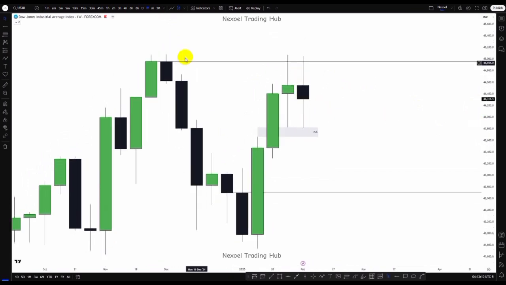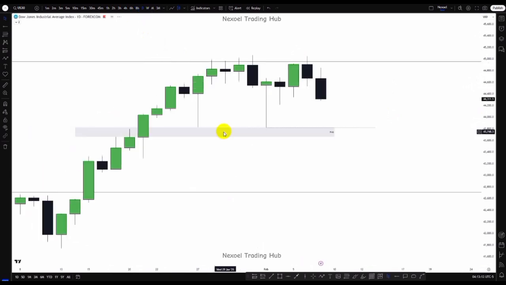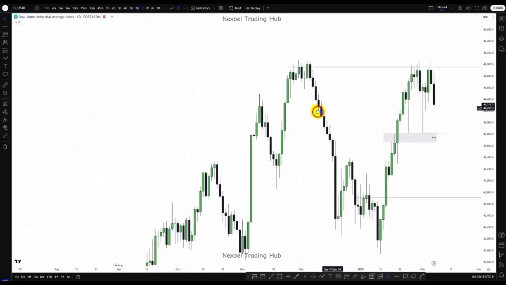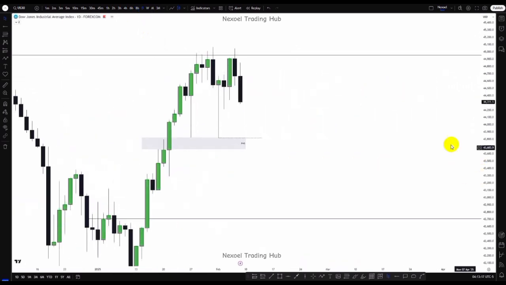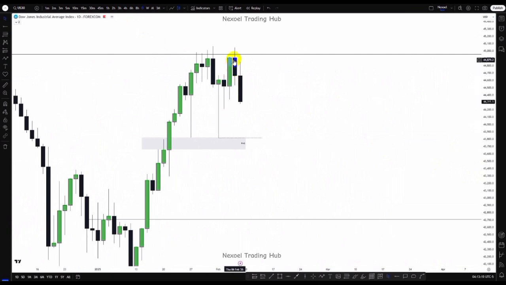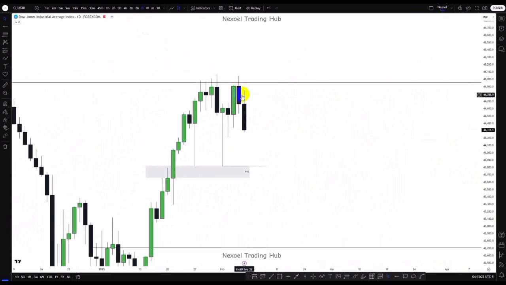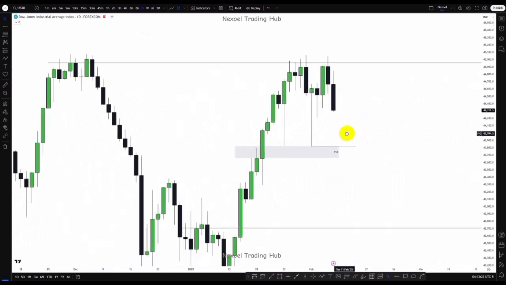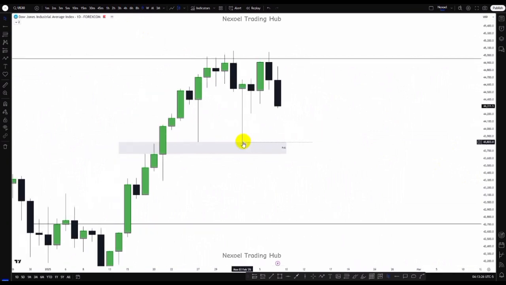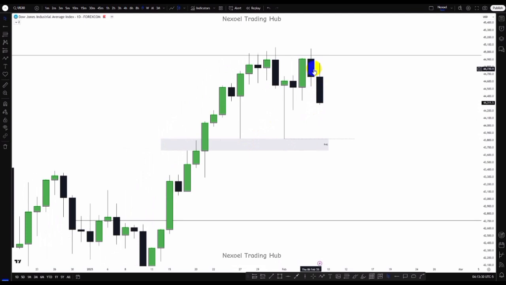So in the daily time frame, what we can clearly see is price mitigated the weekly fair value gap, sponsored this movement, but failed to take out this high. And now we're seeing price returning to the downside. So basically, we have this sell side liquidity as our draw on liquidity. So we'll be looking forward to see how price is going to further drop to the downside to take out this sell side liquidity.